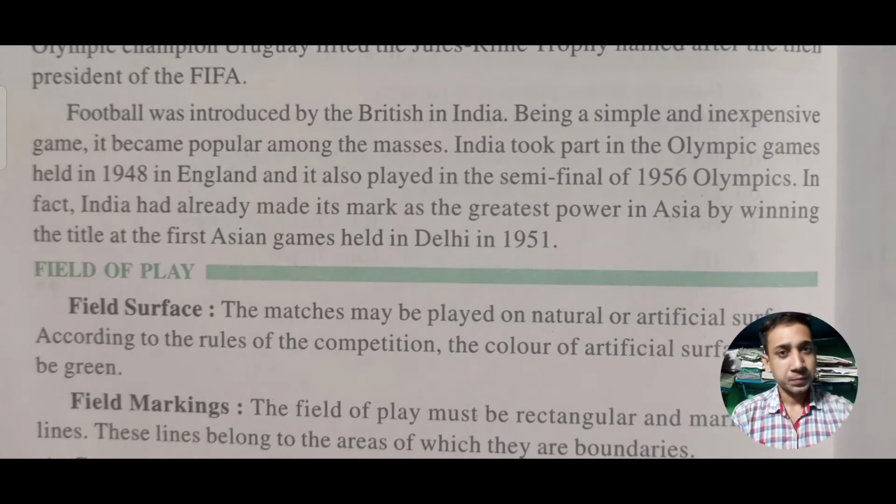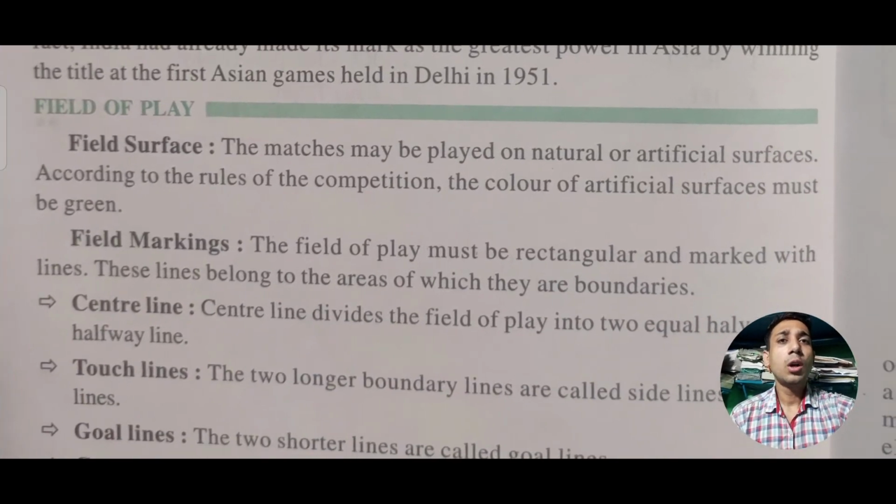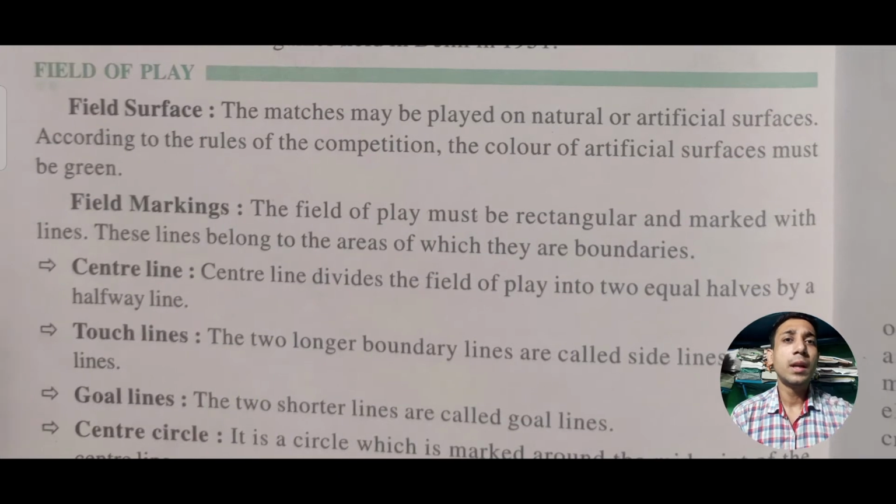So let's talk about what kind of field we get for football, or we have to play football on. So the field surface: the matches may be played on natural or artificial surface according to the rules of the competition. The color of the artificial surface must be green. Means the first rule for the field is that the color of the surface should be green, whether it is a natural playground or an artificial playground.